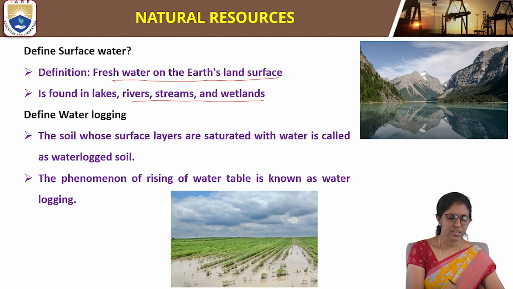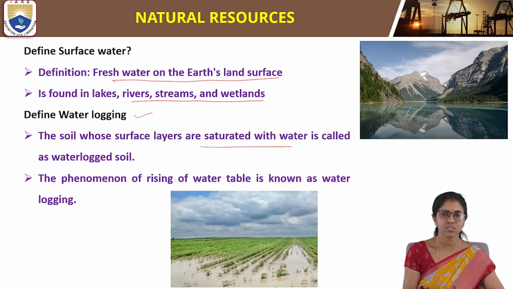Next definition: define waterlogging. The soil whose surface layers are saturated with water is called waterlogged soil.